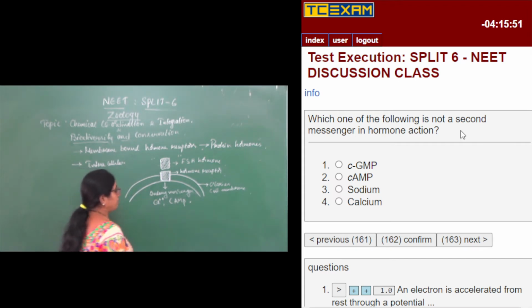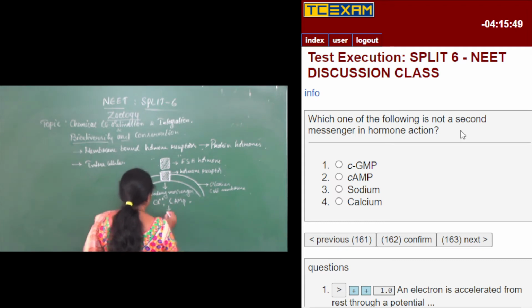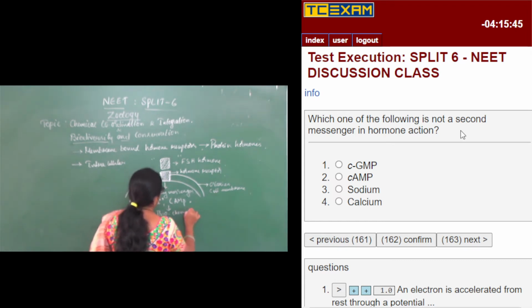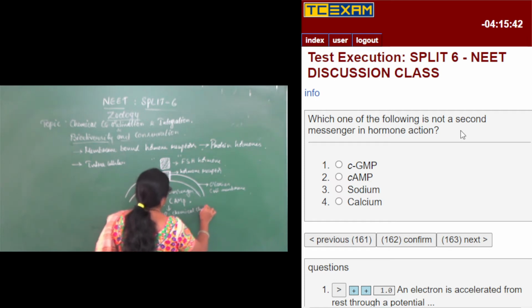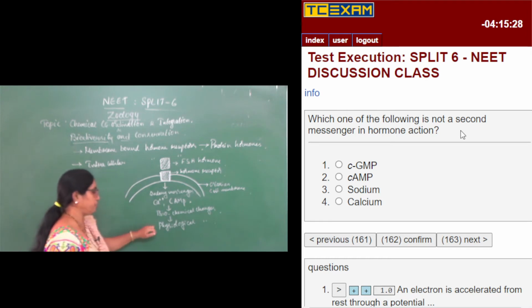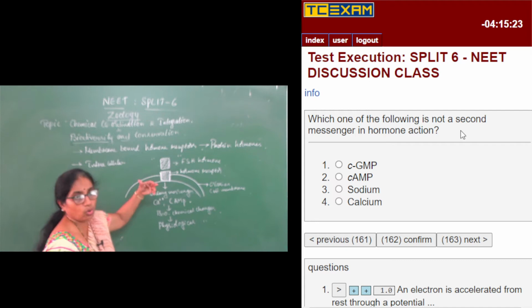They send a message which will bring about the biochemical response or changes. And finally, these biochemical changes bring about the physiological changes.